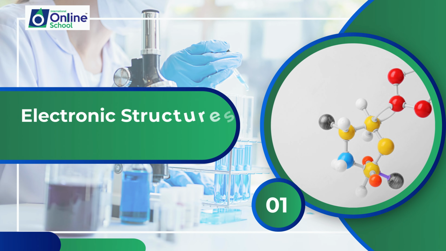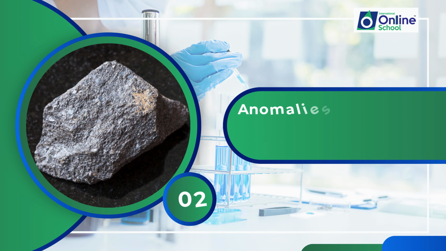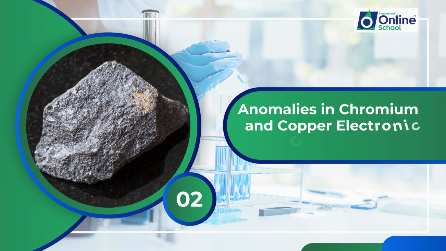We'll begin with an in-depth look at the electronic structures of elements and ions of d-block elements. Understanding the arrangement of electrons in these elements is crucial for predicting their chemical behavior and properties. In the next lesson, you'll analyze and explain why the electronic configurations for chromium and copper differ from those assigned using the Aufbau principle. We'll delve into the exceptions and deviations in the electronic structure of these transition elements.